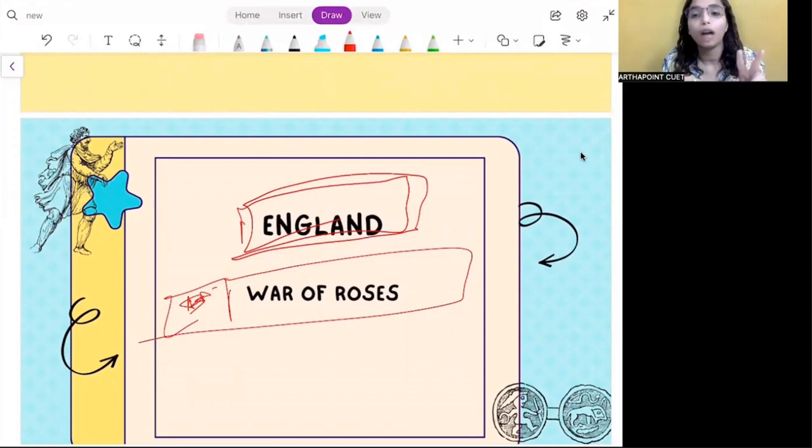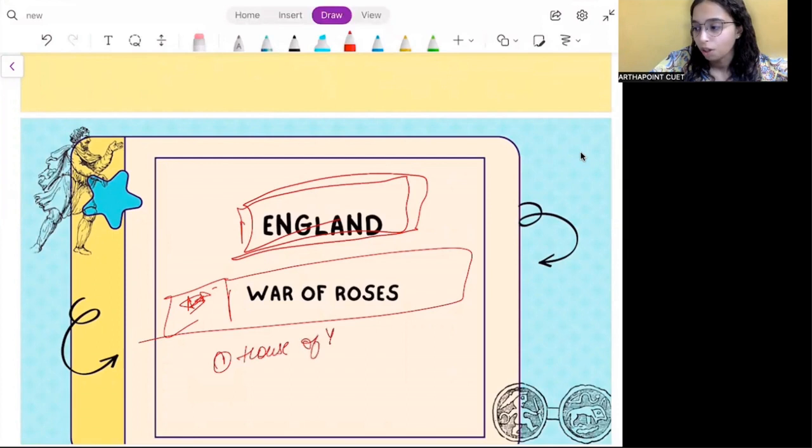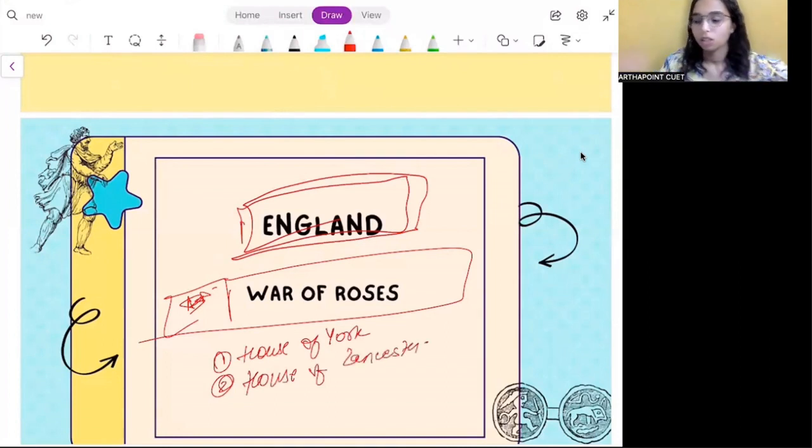There were two monarch families that existed in England. First was the House of York. Second was the House of Lancaster or Lanchester. Right? ये दो बड़े बड़े मोनार्क हाउसेस थे जिनमें एक constant battle था, एक वॉर था as to who would rule over England.